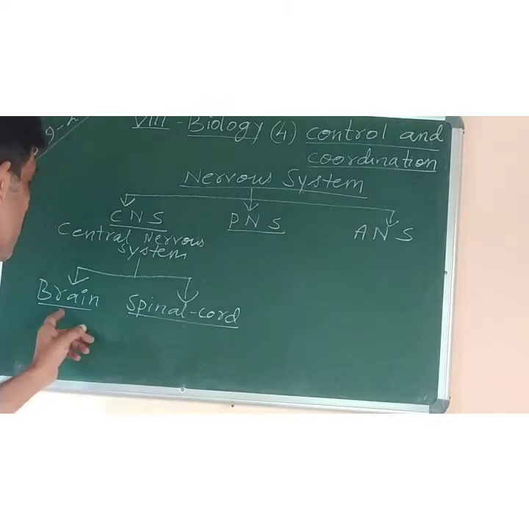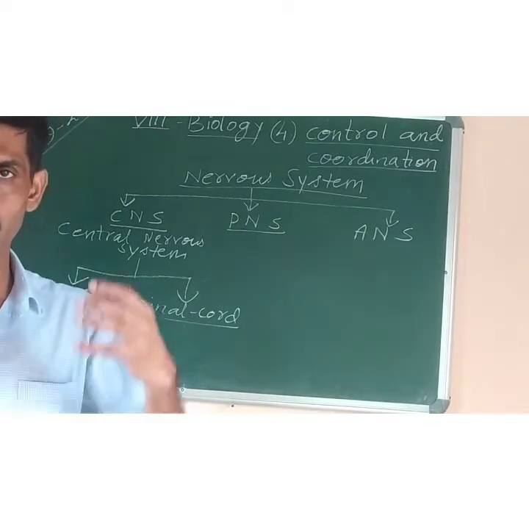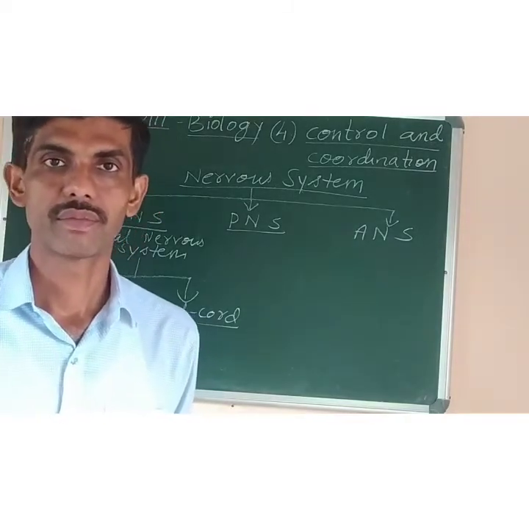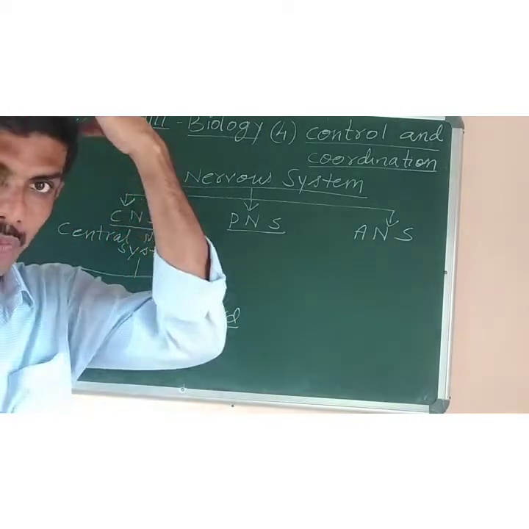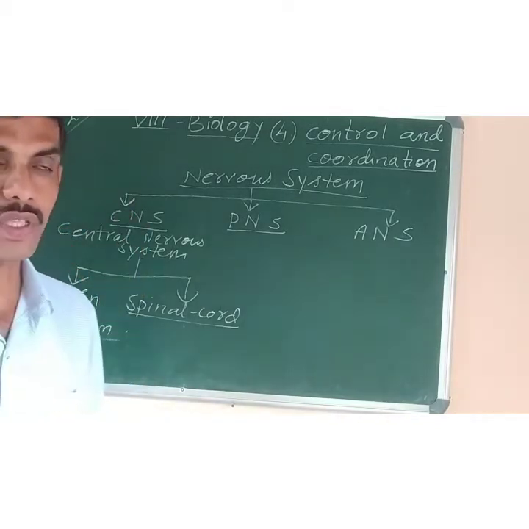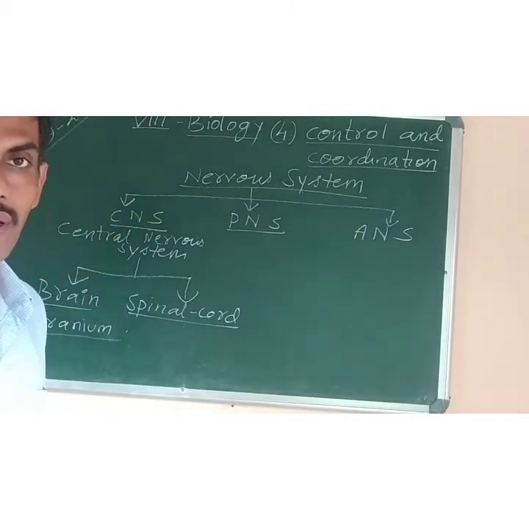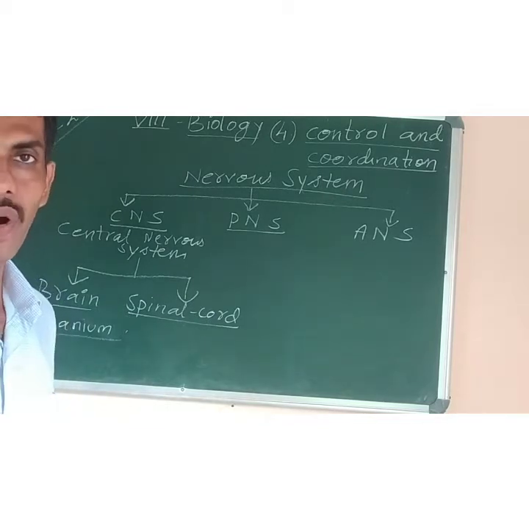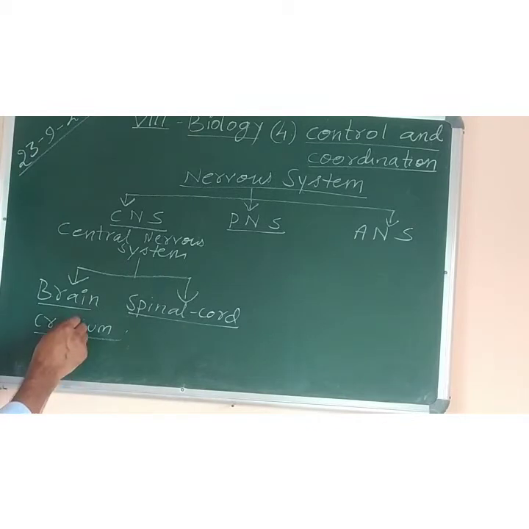So the first one, brain. The brain, you know, is the control center of our body, and it is present inside a hard bony box which is known as the cranium, or skull. Our brain is a very soft and delicate organ. It is divided into three parts.